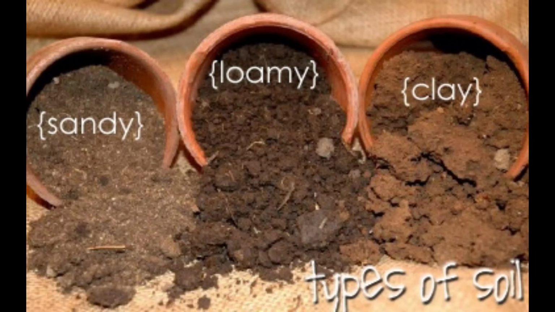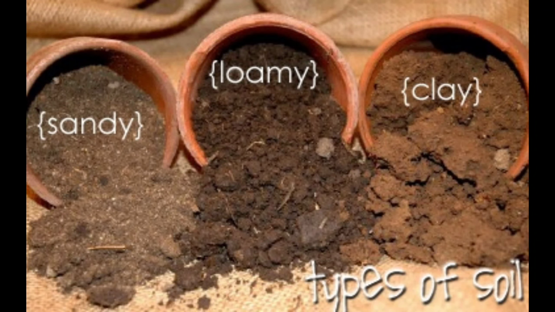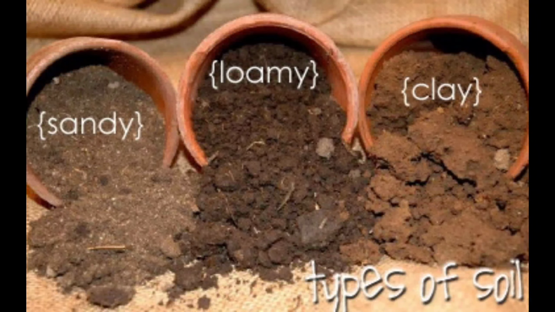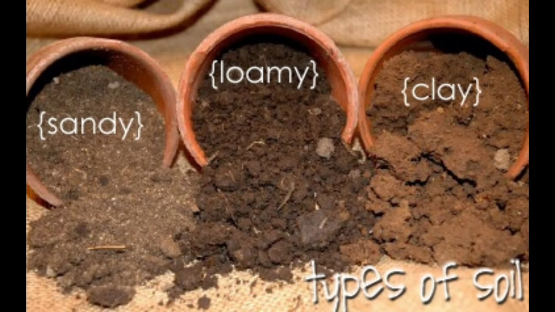Now, what is the difference between the sandy and clay soil? Now, sandy soil contains mainly the big particle, whereas clay soil contains fine rock particles. The water holding capacity of clay soil is much more than the sandy soil. Now sandy soil provides good aeration to the plant root, but clay soil is not able to trap enough air for the roots of the plant. Now sandy soil is loose, light and non-sticky, whereas clay soil is compact, heavy and sticky. Sandy soil is less fertile, whereas clay soil is comparatively more fertile.